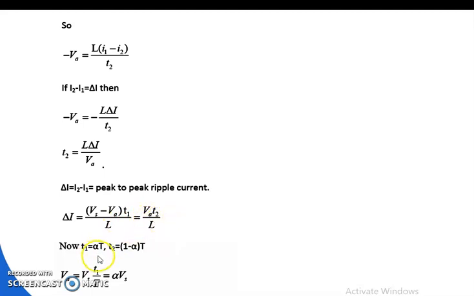Now T1 is equal to alpha T, T2 is equal to 1 minus alpha T. Va is equal to Vs into T1 by T, that is equal to alpha into Vs, where alpha is the duty cycle of the chopper, defined as the total on period by the total chopping period. That is the ratio between on period of the chopper to the total chopping period, known as duty cycle. Then chopping frequency is the reciprocal of total chopping period.